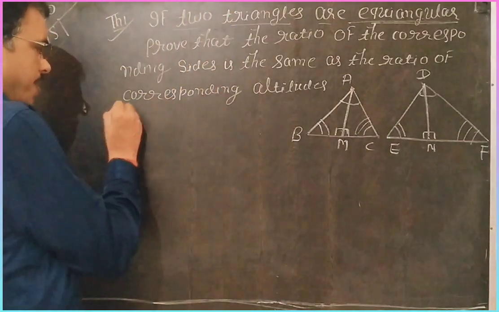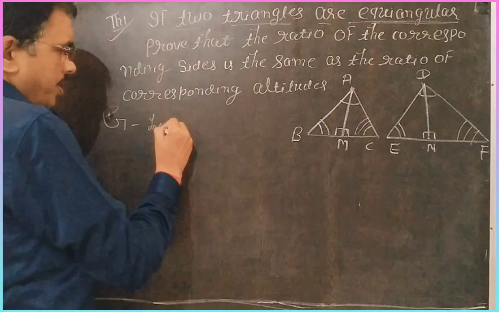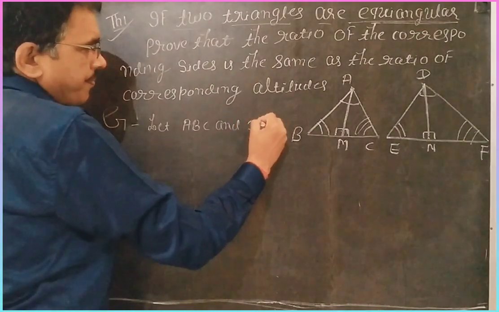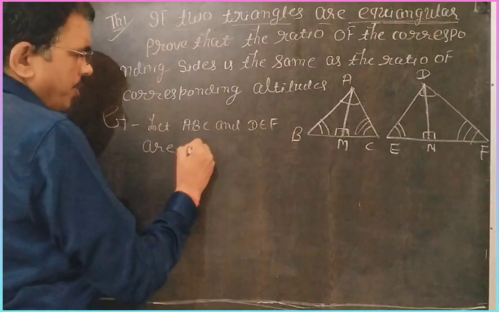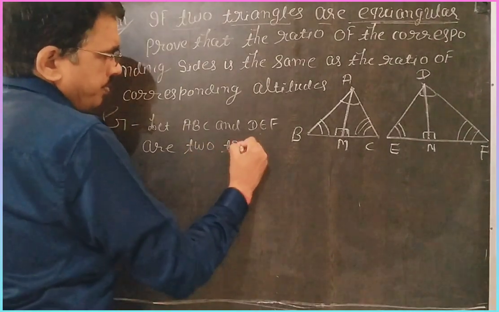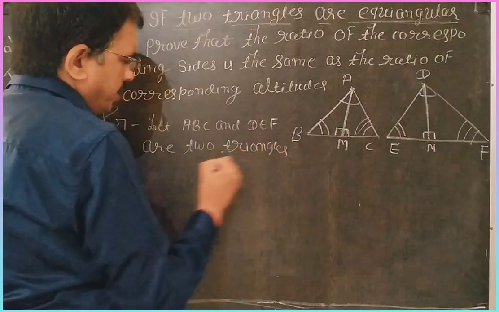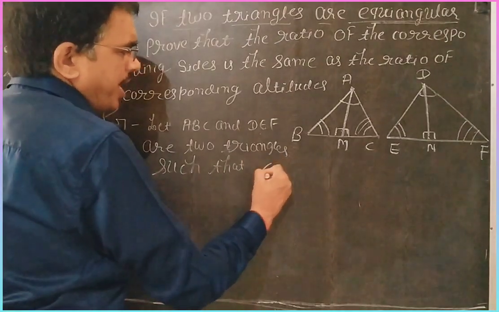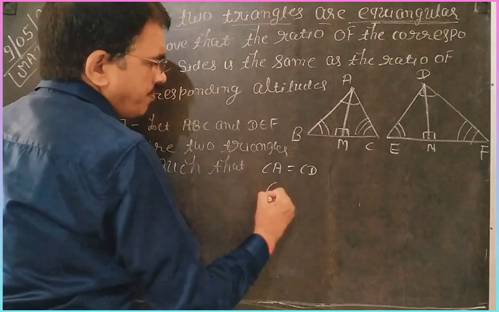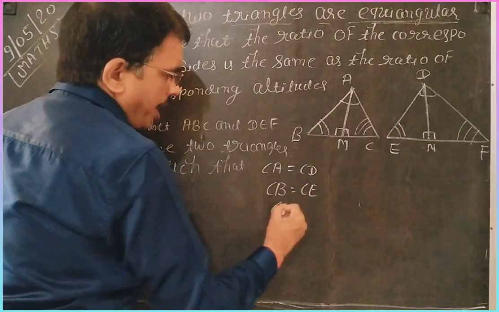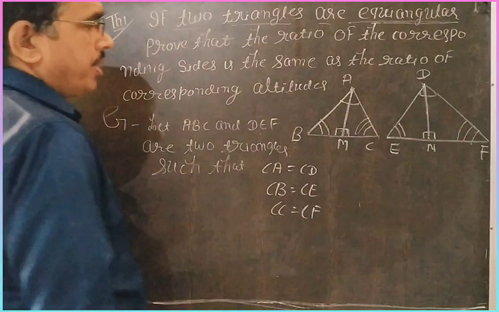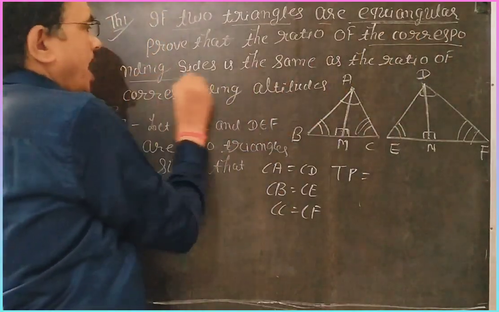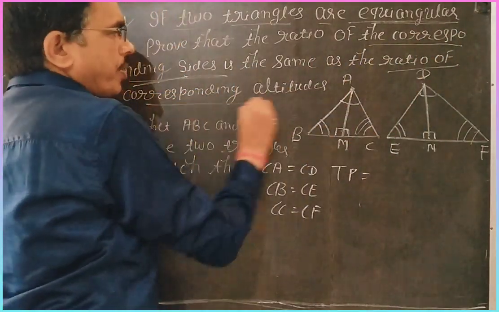So, dear students, first you write given. Let ABC and DEF be two triangles such that angle A is equal to D, angle B is equal to E, and angle C is equal to F. Then you have to prove the ratio of the corresponding sides is the same as the ratio of the corresponding altitudes.